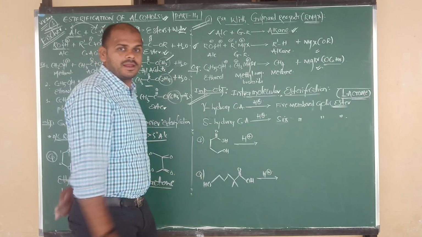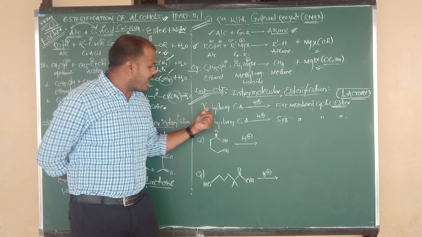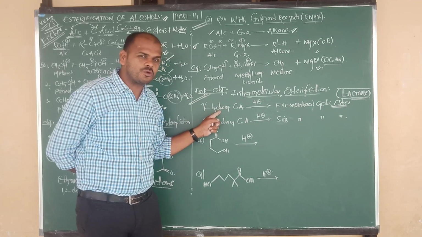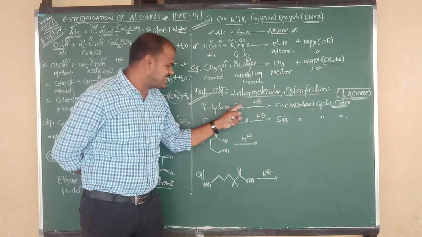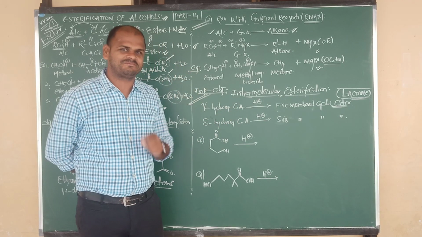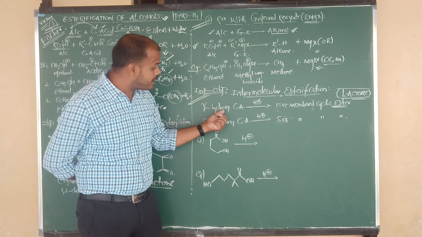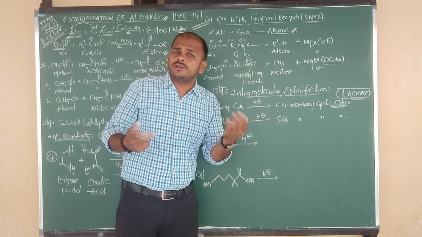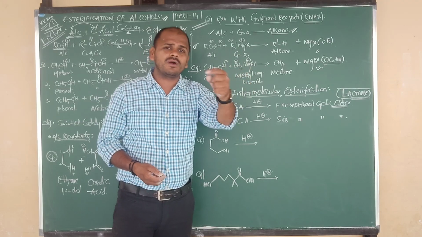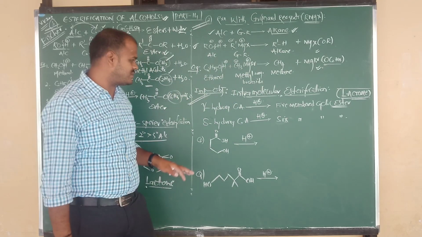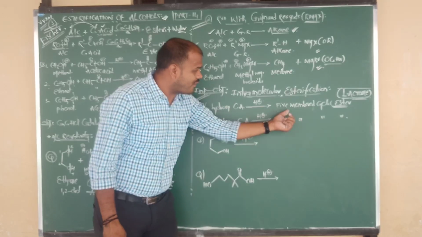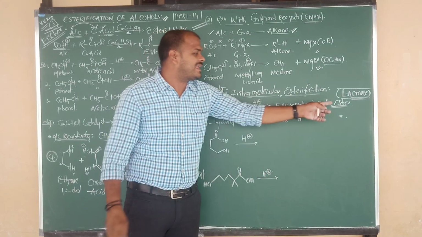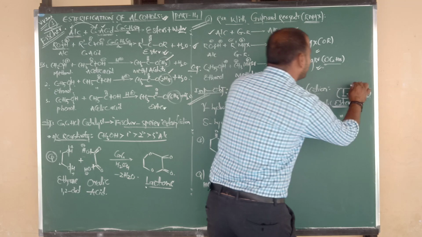Intramolecular esterification: gamma hydroxy carboxylic acids. Hydroxy, OH group, carboxylic acid. So acid is there, alcohol is there, both in one molecule. Gamma hydroxy carboxylic acids, in presence of concentrated H2SO4, or else concentrated HCl, form a 5-membered cyclic ester. What do you mean by cyclic ester?